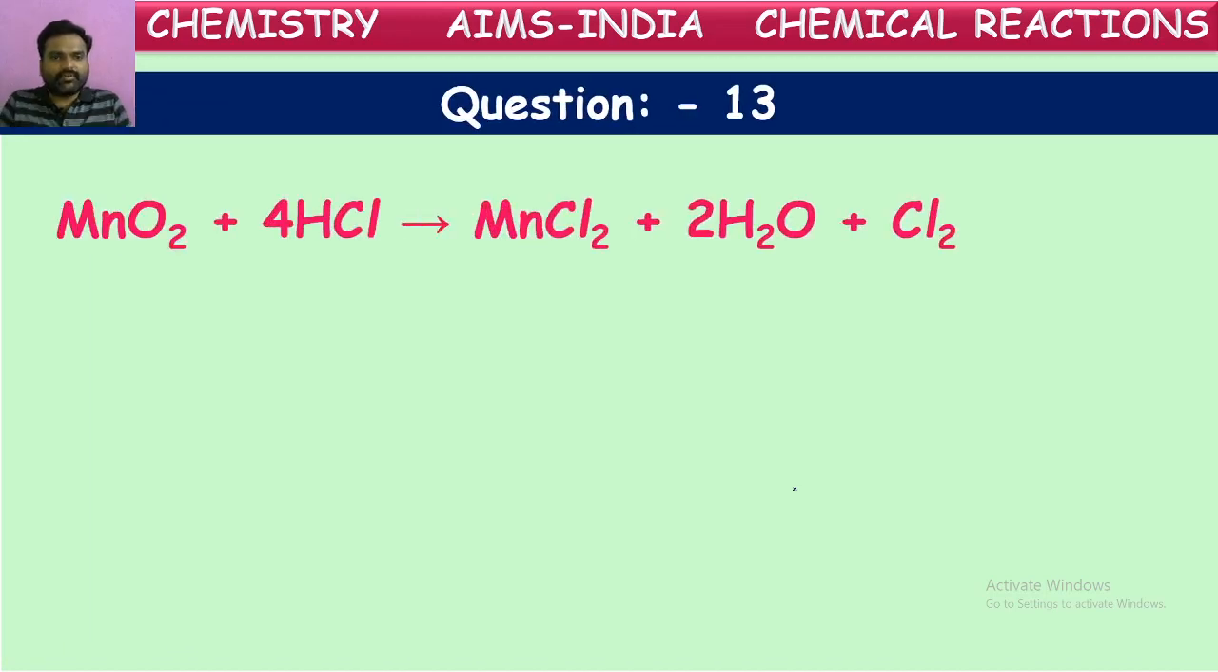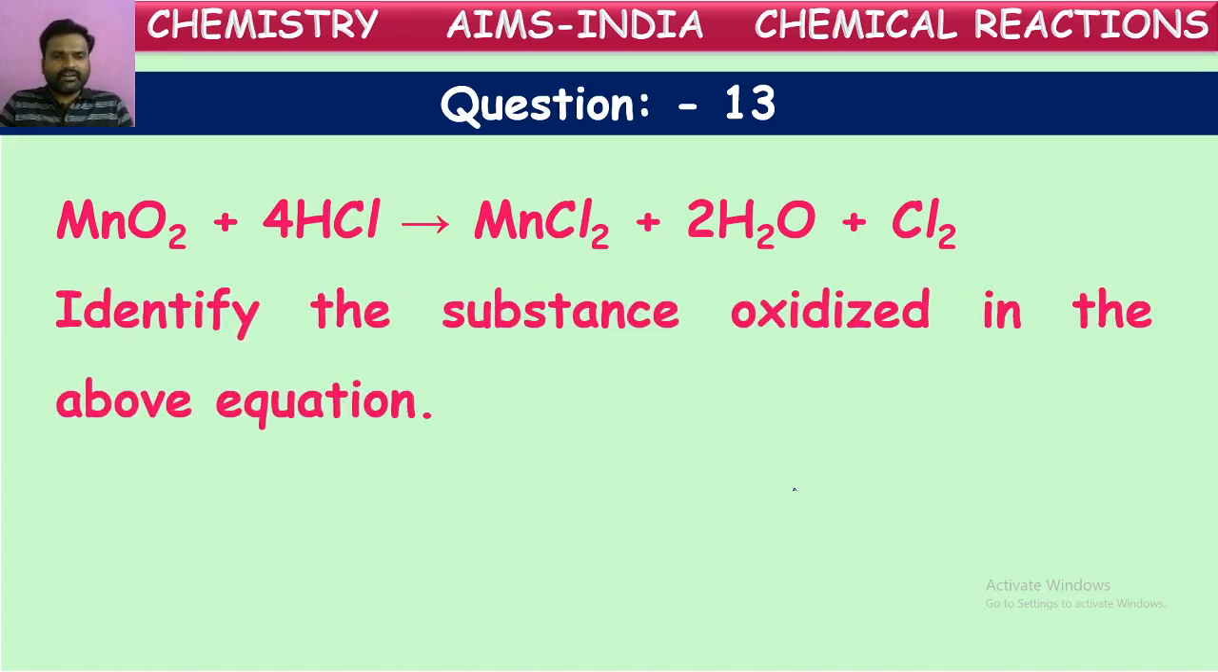They have given an equation here. Identify the substance oxidized in the above equation. So how can you find the substance which is oxidized? We can say it in terms of oxygens, or in terms of electrons also we can see. First, let us go through this manganese dioxide in terms of oxidation number.